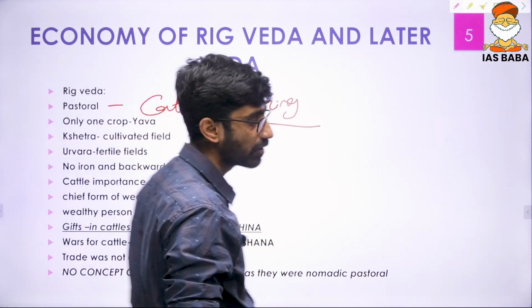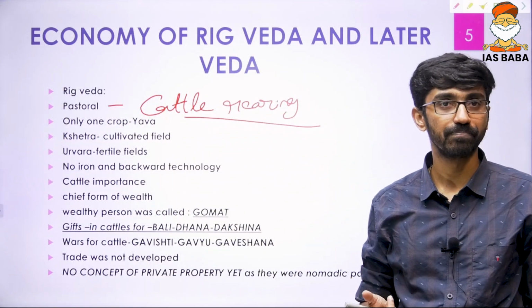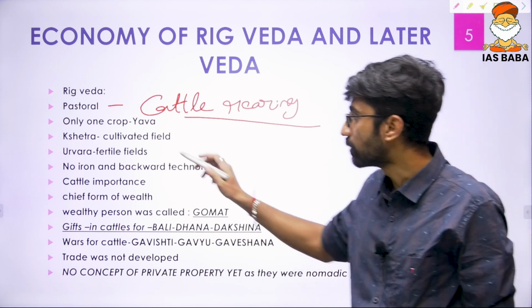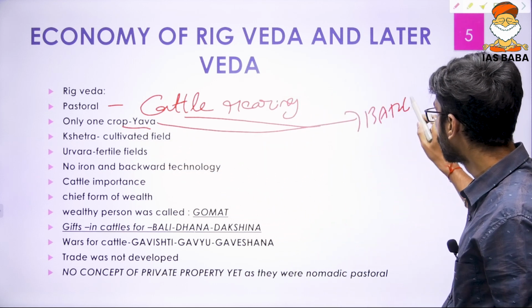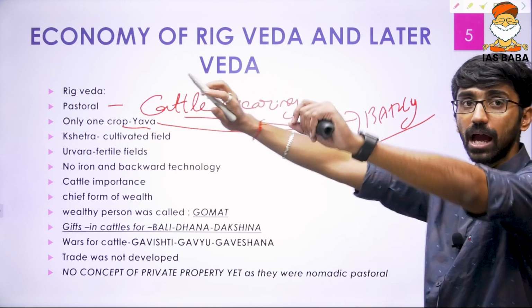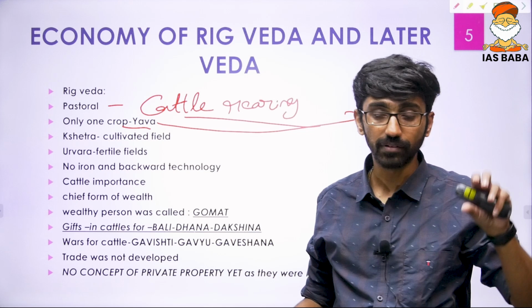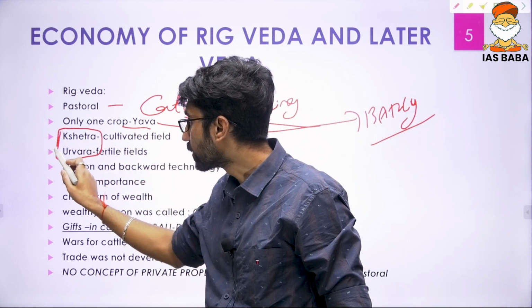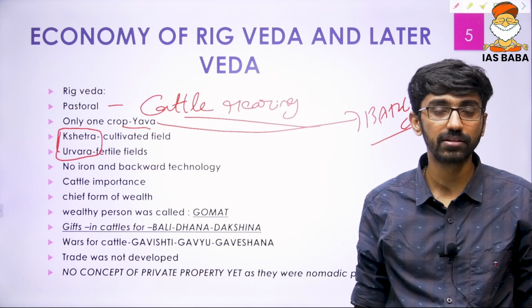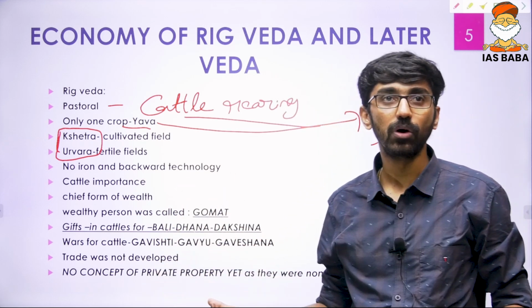A lot of importance was given to cattle, and there was only one crop, Yava, which can be called barley. And we have evidence of certain words to prove that there was agriculture. These are the terms that are used: kshetra and urvara, which mean a cultivated field as well as fertile fields. And in that economy, there was no iron. There was no iron in Rigveda.